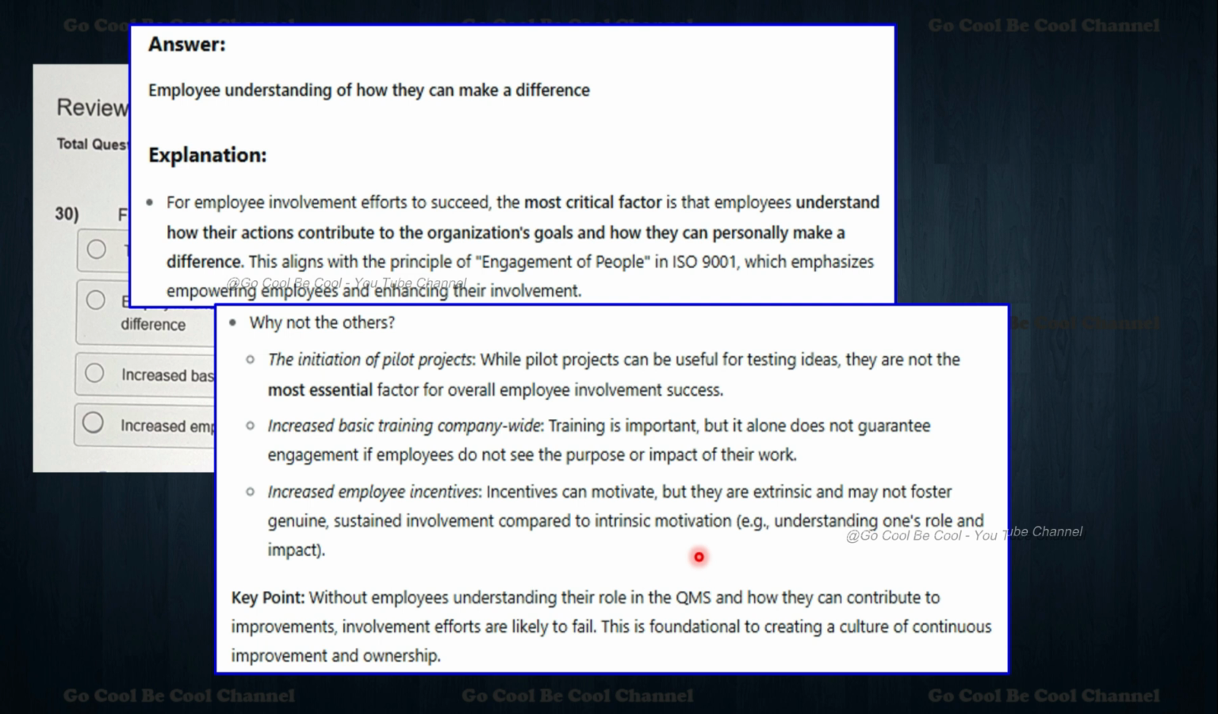Understanding one's role and impact is the key. My dear friends, without employees understanding their role in the QMS and how they can contribute to improvements, involvement efforts are likely to fail. This is the foundation for creating a culture of continuous improvement and ownership. This is how we need to pick the answer first of all.